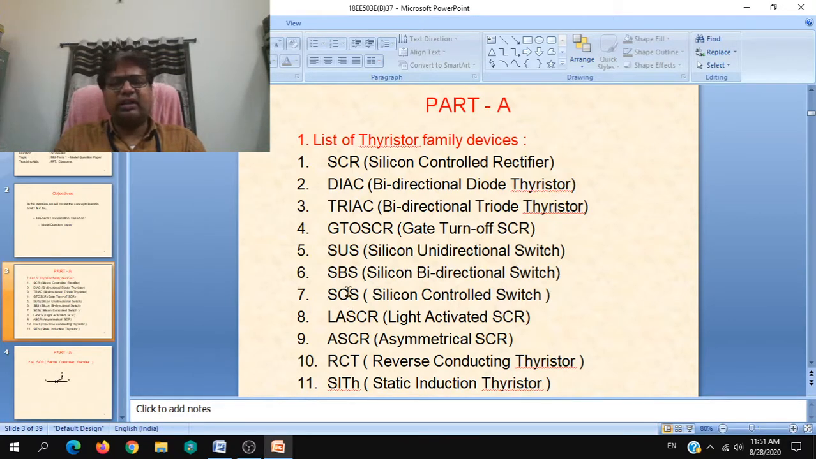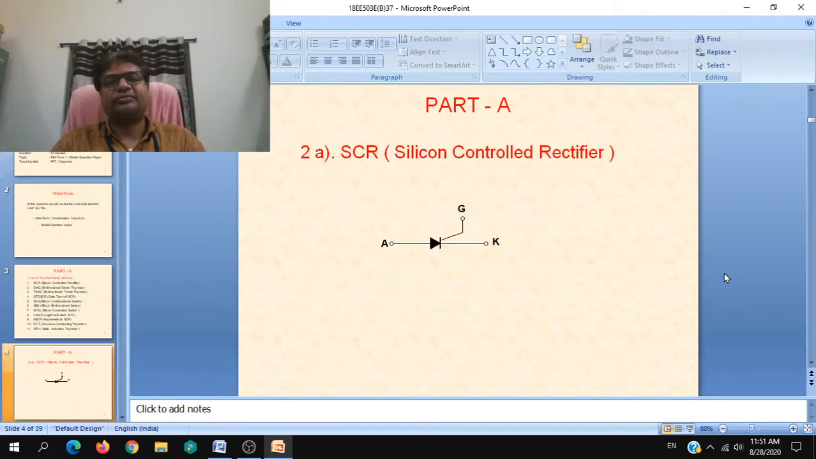You can write either an abbreviation or the full name, it doesn't matter. LASCR, light activated SCR, ASCR, that is asymmetrical SCR, RCT, reverse conducting thyristor, SITH, that is static induction thyristor. So from the given list, you can write any 4 names of the thyristor family devices.